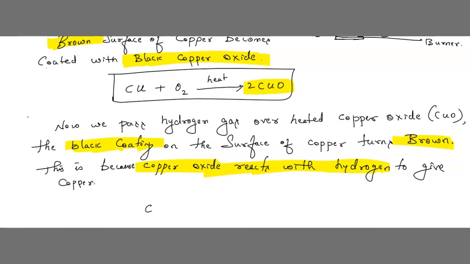So we can give the equation: when copper oxide is passed with hydrogen gas, what happens? It becomes copper plus water. Now the copper oxide has been reduced, meaning copper oxide has changed into copper. First copper changed into copper oxide. Now copper oxide again has changed into its own shape. Which shape? That's nothing but copper.